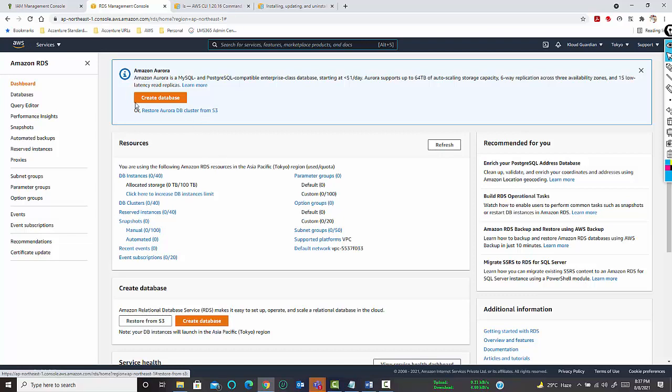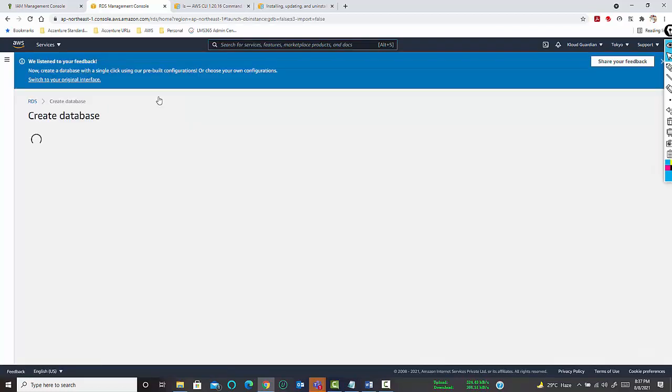Let me give you an idea. I think yesterday someone was asking about licenses. So here, when I show you the relational database, you will have some idea. It may get clearer once we discuss RDS. To define an RDS, just click on RDS, then go to the dashboard and click create database.